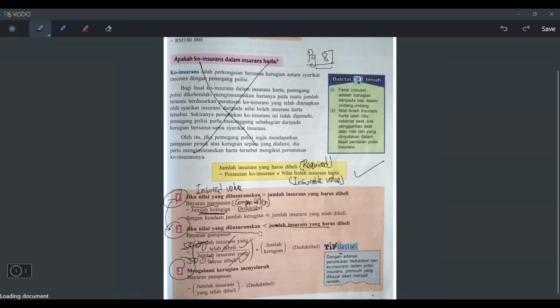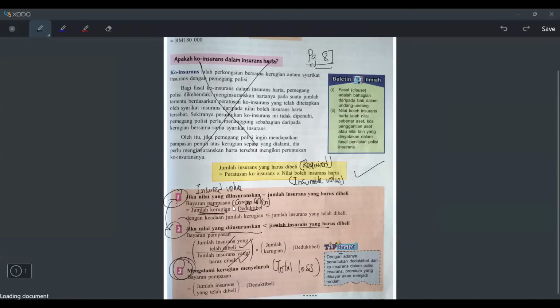But in case 2, if you never buy at the required value, you buy less than it. Can you see the symbol less than it? It means the jumlah harus dibeli is less than it, right? Then you have to use this formula, okay? And case 3 is when you mengalami kerugian menyeluruh, or I call it total loss. You suffer total loss. Then the formula is like this: the amount of insurance purchased minus the deductible. Okay, jumlah insurance telah dibeli means the purchased one, right?